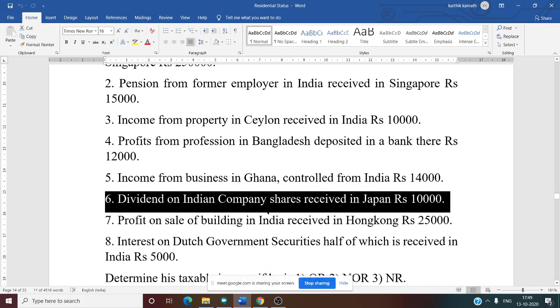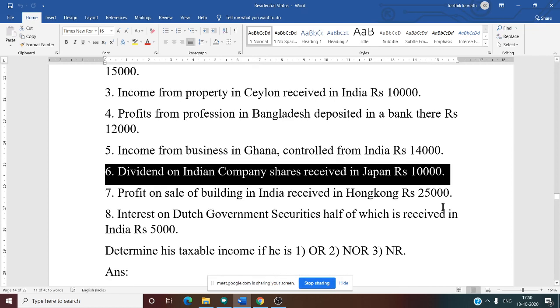In this question, the company is an Indian company, so whether it is received in India or outside India doesn't matter. That is exempt. If it is a foreign company, it is taxable. Received in India, all three are taxed. Received outside India, only OR is taxed.